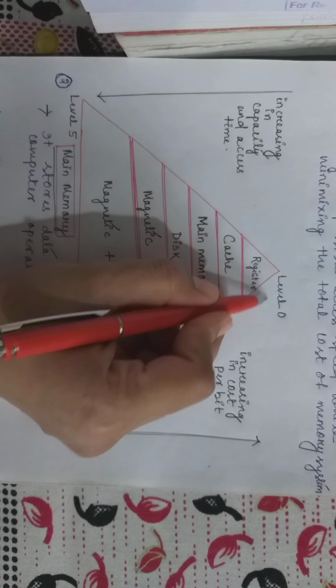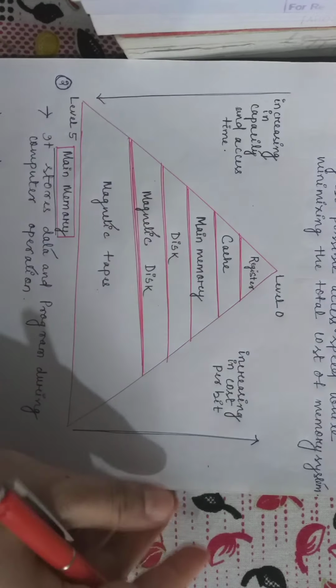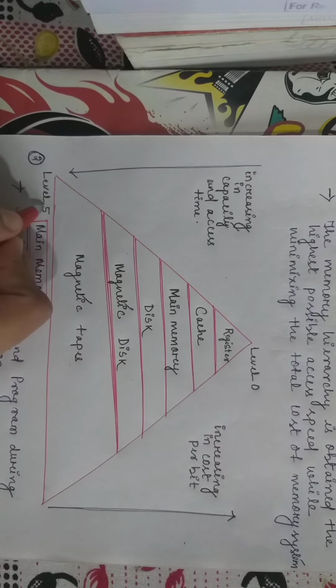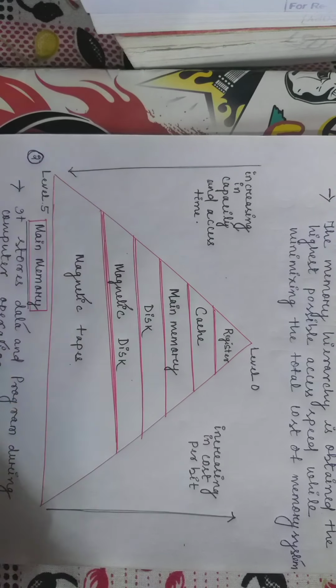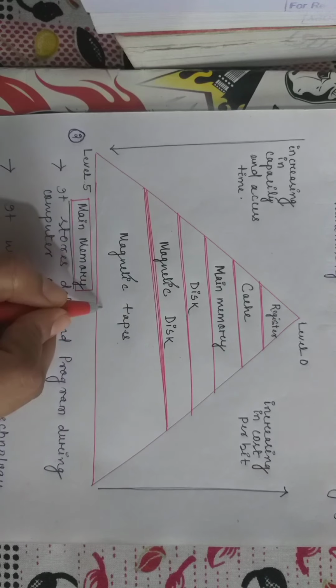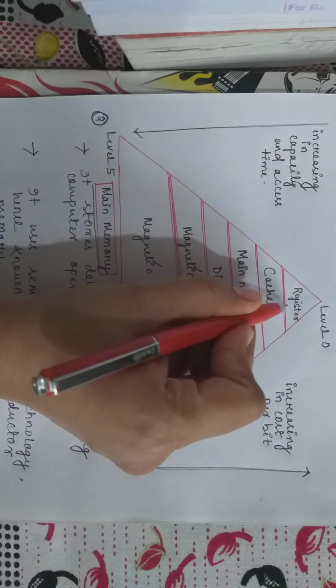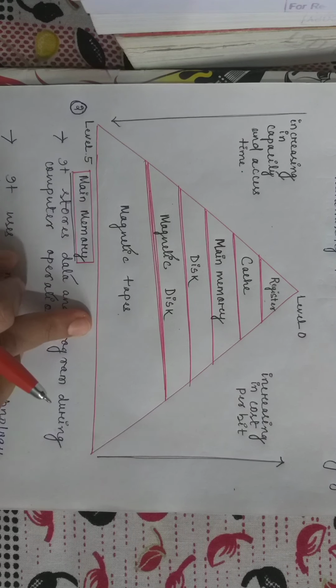That means in level 0 we get the register at high cost, and when we come from level 0 to level 5, it increases the capacity and also the access time. That means the magnetic tapes have a larger access time than the register. This is the memory hierarchy structure.